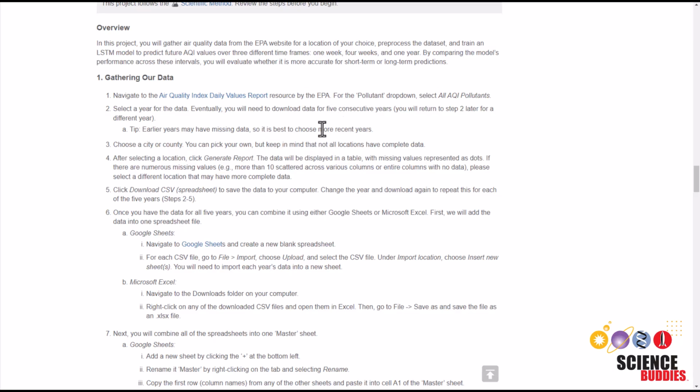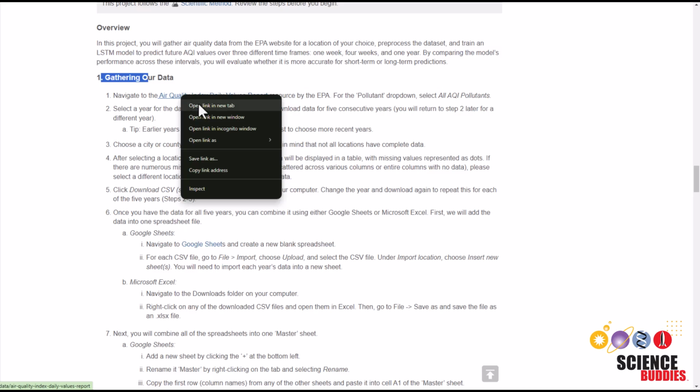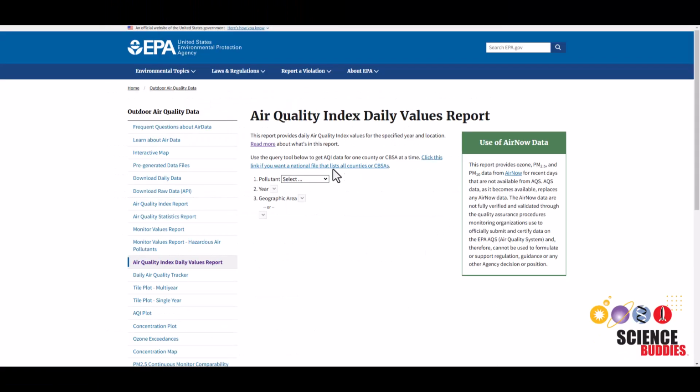Back on the project page, we can find the link to where we'll download our data under step 1. So just click on that link. And then you'll be brought to the EPA website where we'll be downloading our data. From the drop-down menu of pollutant, make sure to select all AQI pollutants. For the year, we'll be selecting 5 years total, and I'll be choosing from 2023 until 2018. So we'll start with 2023.